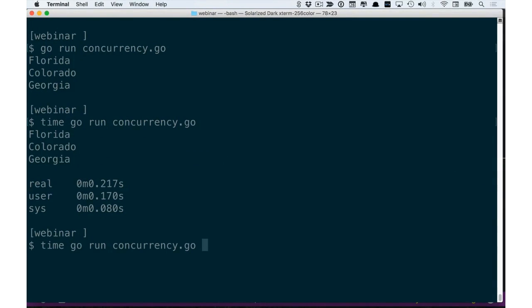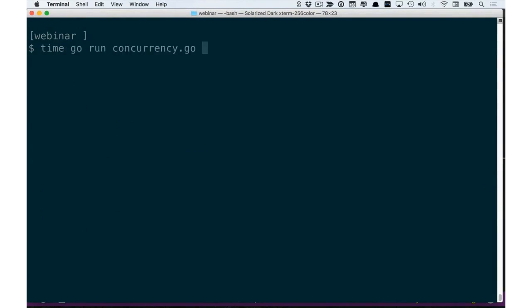So let me clear the screen first and run this again. And you'll notice now it's taking a lot more time than before. Let's see the total time. So it takes about 8 seconds to run the entire program.